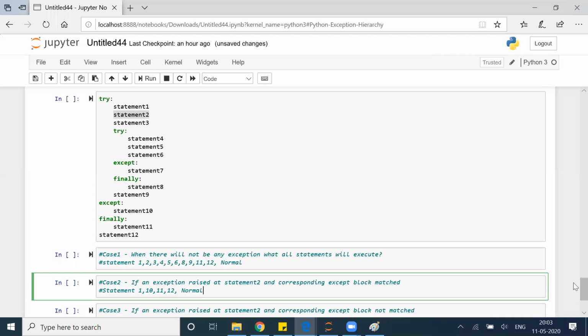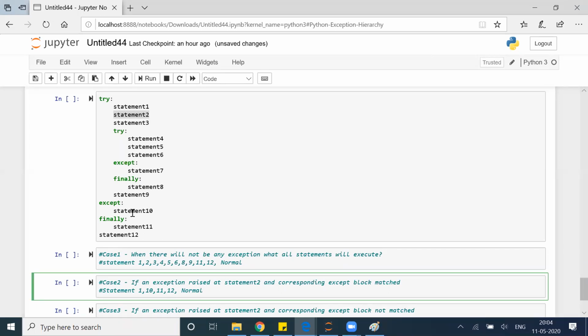Manish is saying 1, 11, 12. Narayan is saying 1, 11, 12 abnormal. Harshal is saying 1, 10, 11, 12 and abnormal. Paresh is saying 1, 11 and 12 abnormal. All right. Almost you guys are correct, but not 100%. Statement 1 will execute. Perfect. In statement 2, it failed. When it failed, it will go to except block.